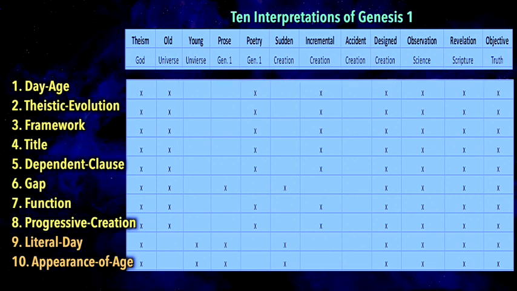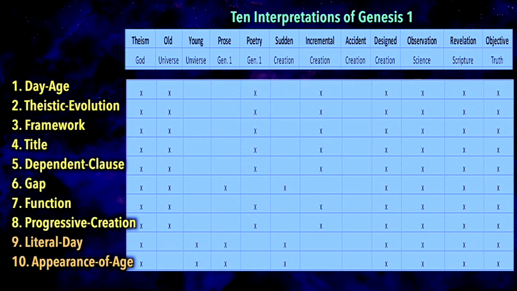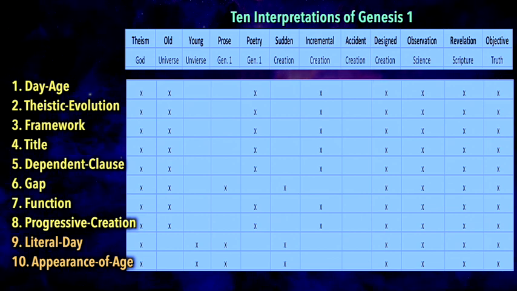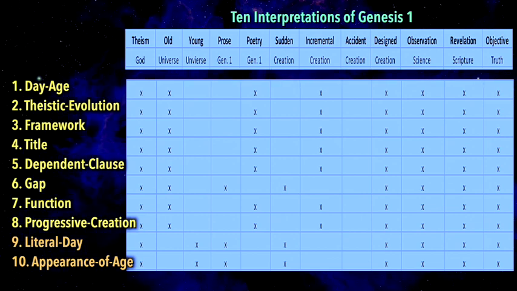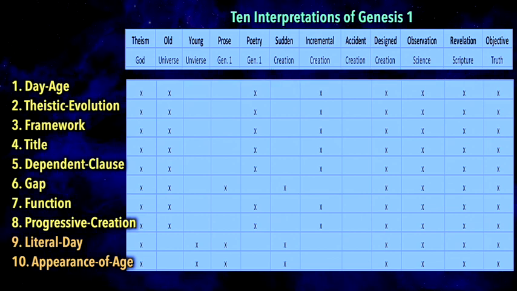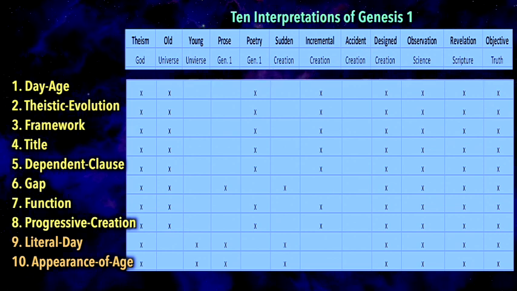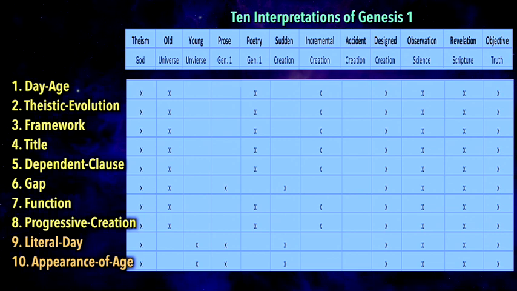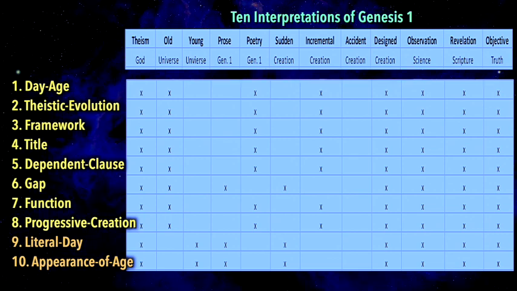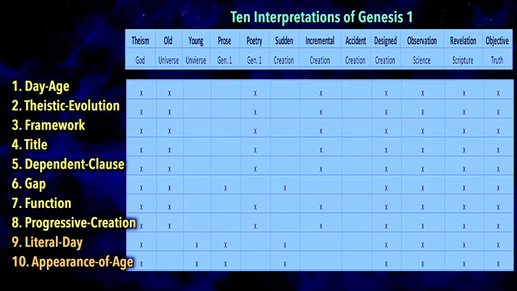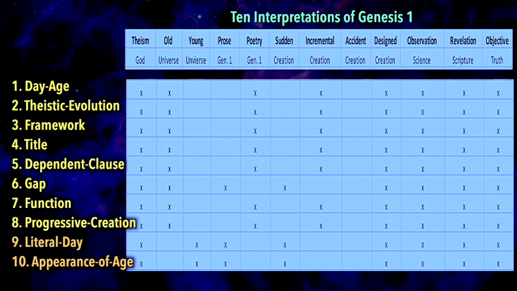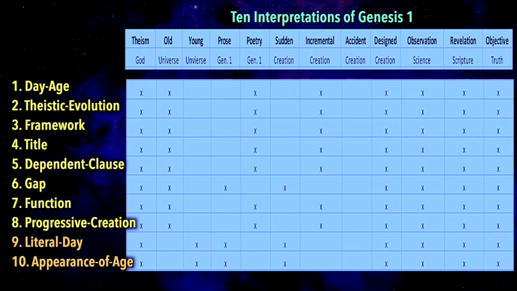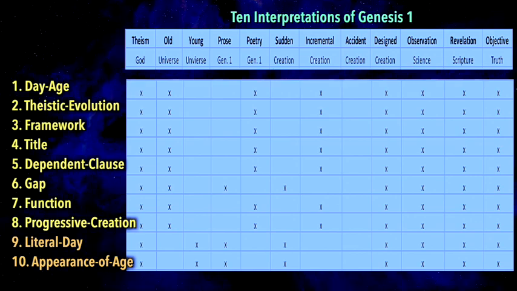Now, where these 10 views disagree is in their assumptions about the age of the universe. 8 of these views hold to an old universe and only 2 of them to a young universe. 7 of these views believe that Genesis 1 is poetry. 3 believe it's prose, so we have 7 that believe it's symbolic, 3 that believe it's straight narrative. And finally, 7 believe that creation was incremental. That's what we defined as uniformitarianism, that things happen at a continual rate that exists today. And 3 believe that creation was sudden.